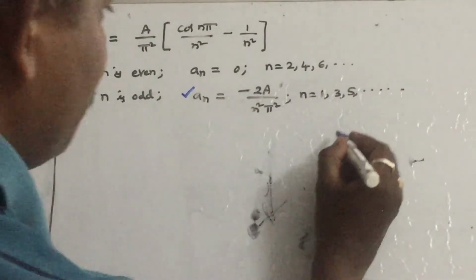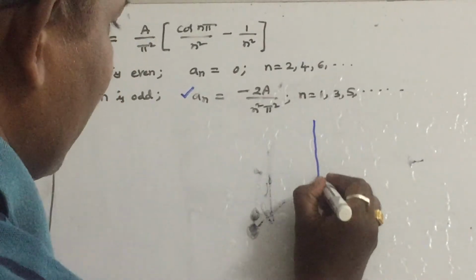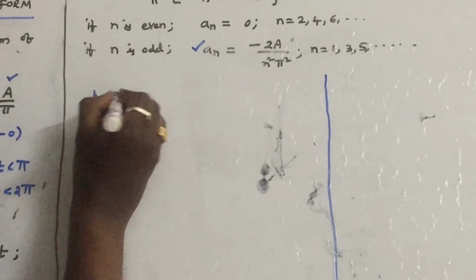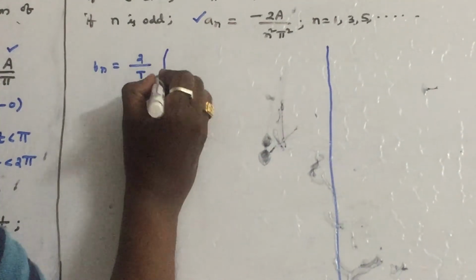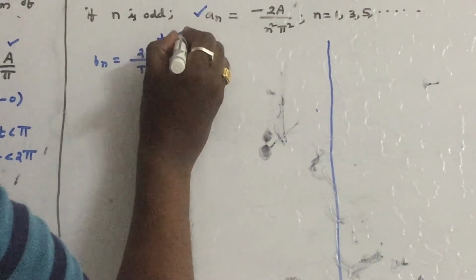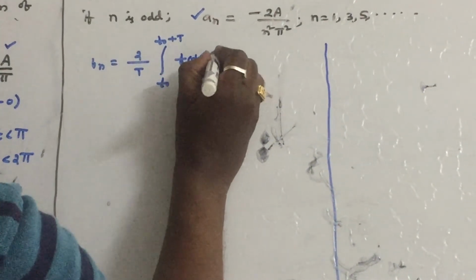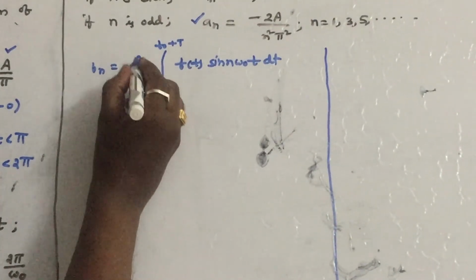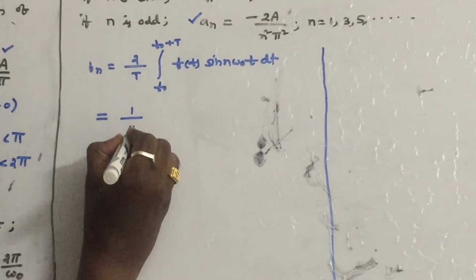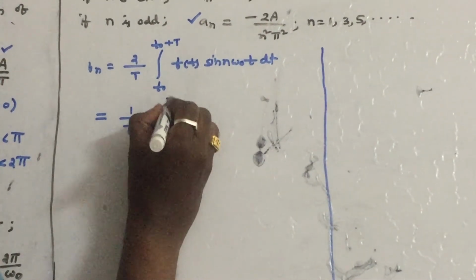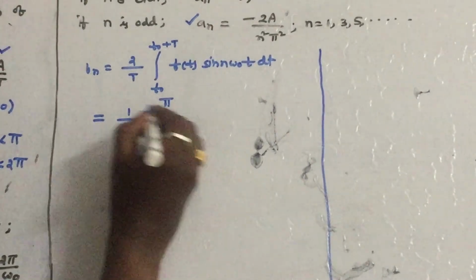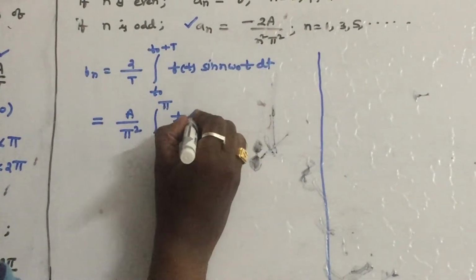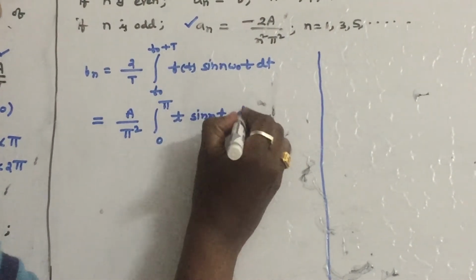Now similarly calculate bn. What is the bn formula? bn is equal to 2 by T, the same kind of formula, integral t0 to t0 plus T of f of t into sin n omega 0 t dt. So this is the formula. So what is the time period? 2 by 2 pi, it will become 1 by pi. Because f of t is defined only in the interval 0 to pi, in this interval A by pi, take A outside, pi square outside, t into omega 0 is 1 for this problem, sin nt dt.